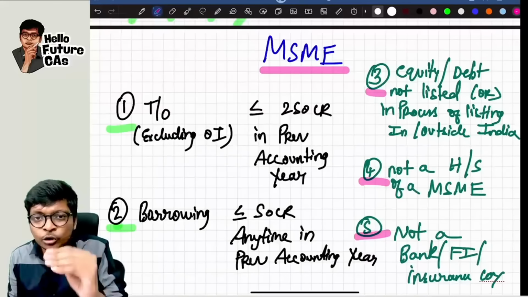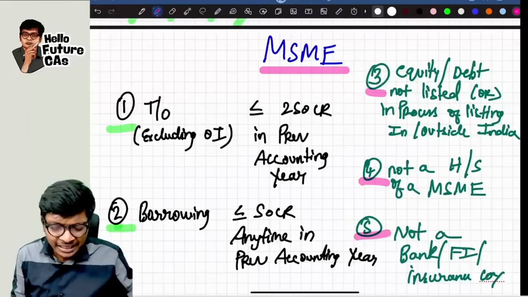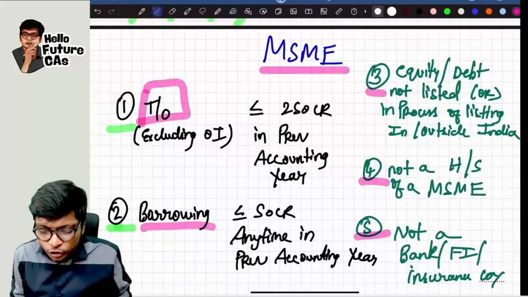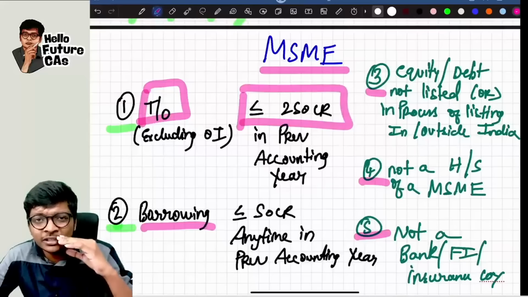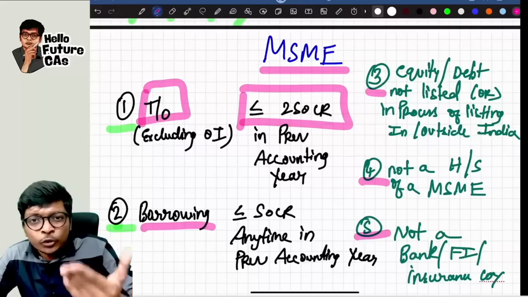Because it's an amendment, it's going to be these 2 points. As usual, they have the turnover or borrowing limit. Let me finish the turnover. The turnover should be less than or equal to 250 crores. The word they are using is not exceeding 250 crores.